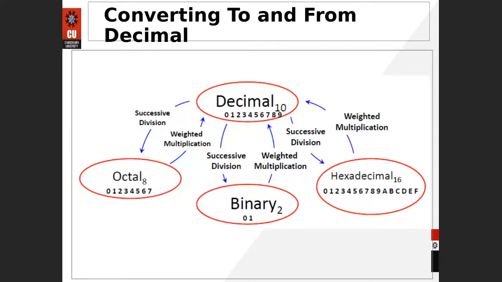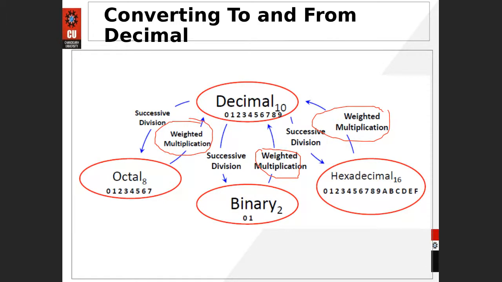So you can see now you are able to convert the number from any other number system to the decimal number system by taking only the multiplication methodology, weighted multiplication. So whenever you need to convert any other number system to the decimal, you have to use that methodology. Just keep in your mind which number system you need to convert.